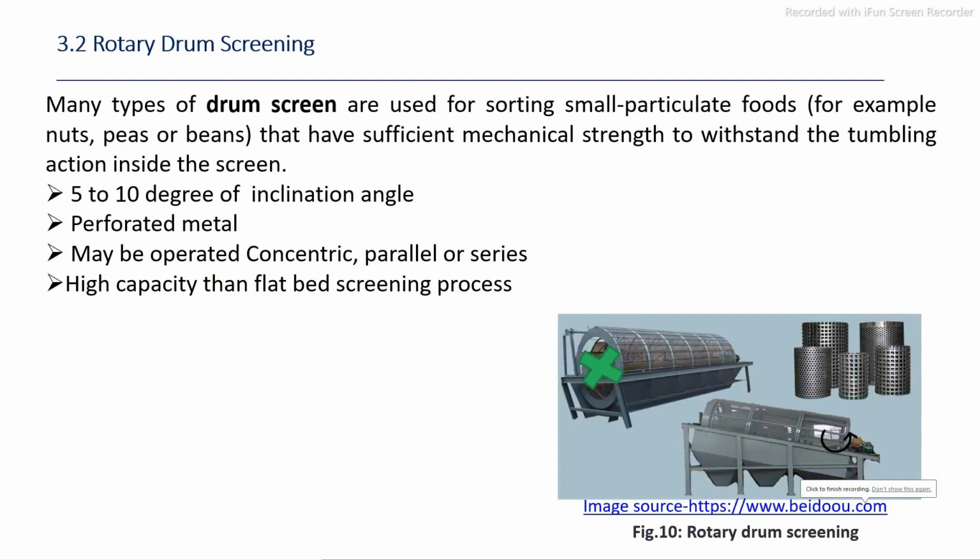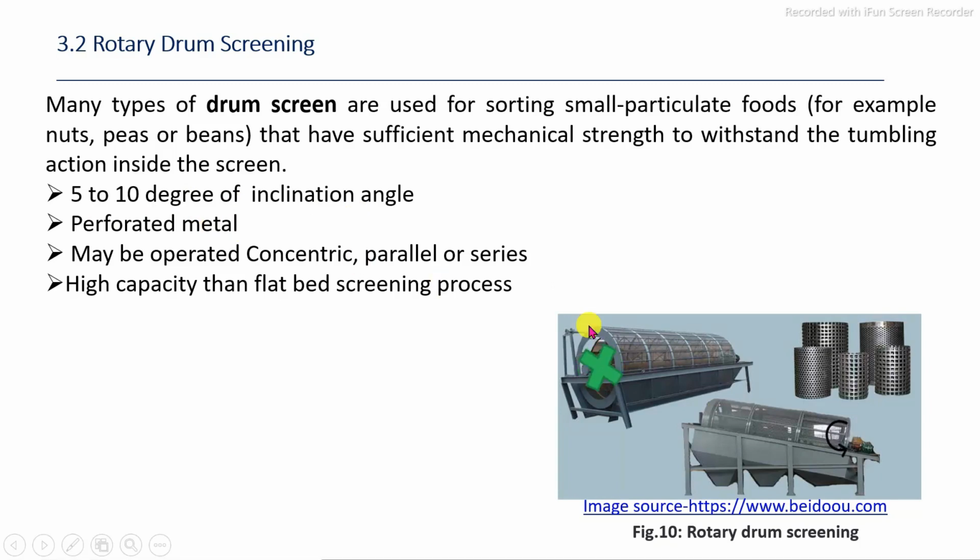The next one is the separation of food on the basis of size by using the rotary drum screening system, which is operated continuously. You can see this is the rotating drum, in which the sides are perforated. Specific sieves are used for the specific raw material. The drum rotates at lower than the critical speed, in a slightly inclined position, with an internally provided shaft, electrical motors, then a feeding system and collection system. The angle of inclination is 5 to 10 degrees.